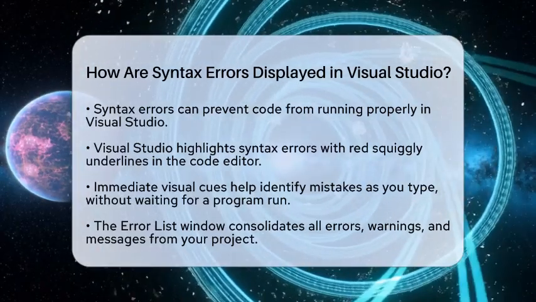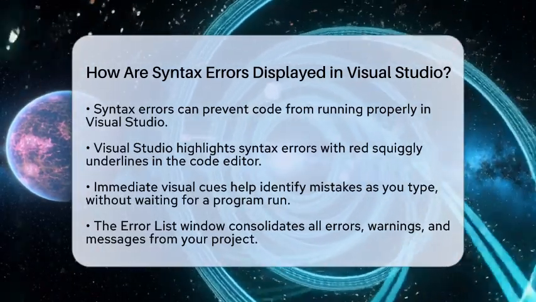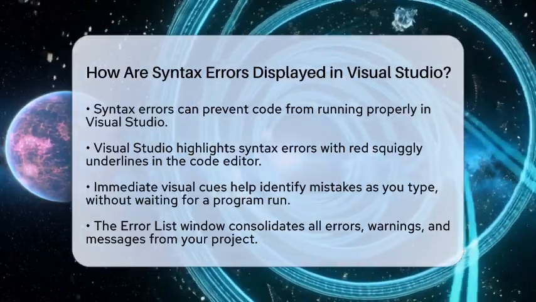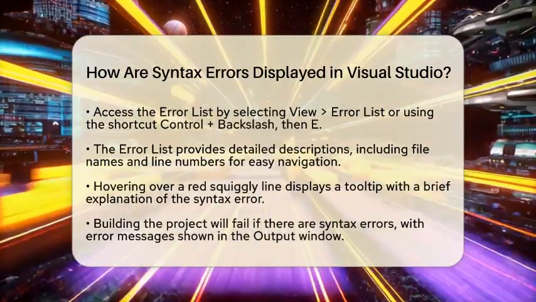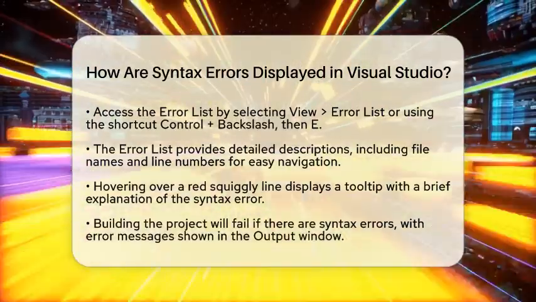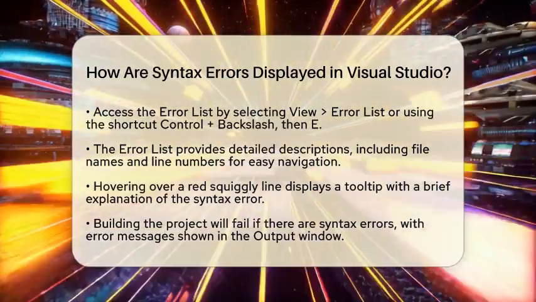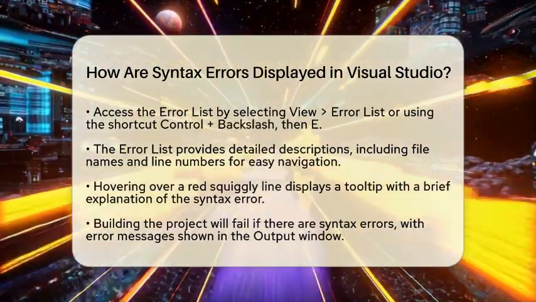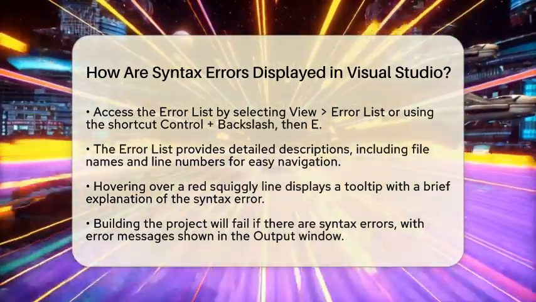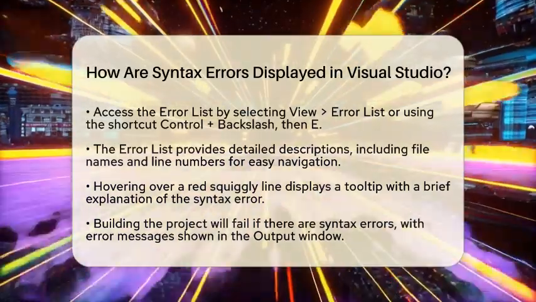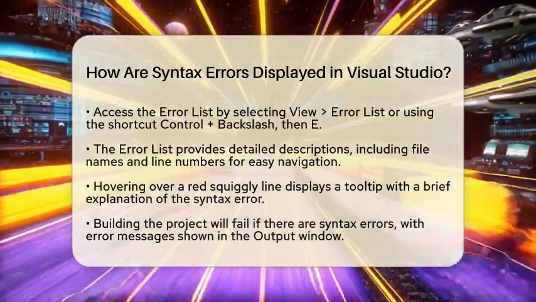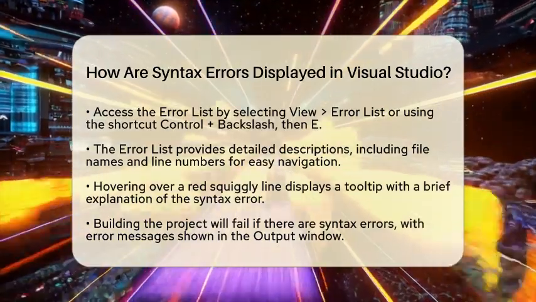Next, there's the Error List window. This is a centralized place where all errors, warnings, and messages from your project are gathered. You can open it by going to the menu and selecting View followed by Error List, or simply press Ctrl+\ then E. In this window, syntax errors will show up with detailed descriptions, including the file names and line numbers. This makes it super easy to navigate through multiple errors.